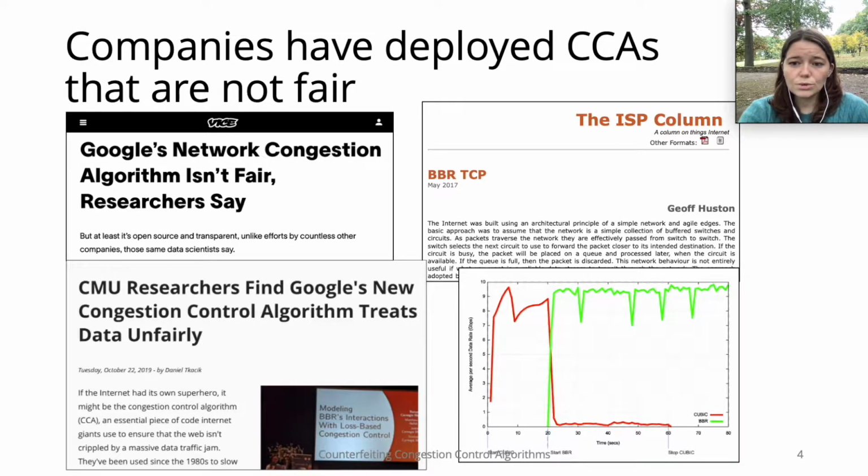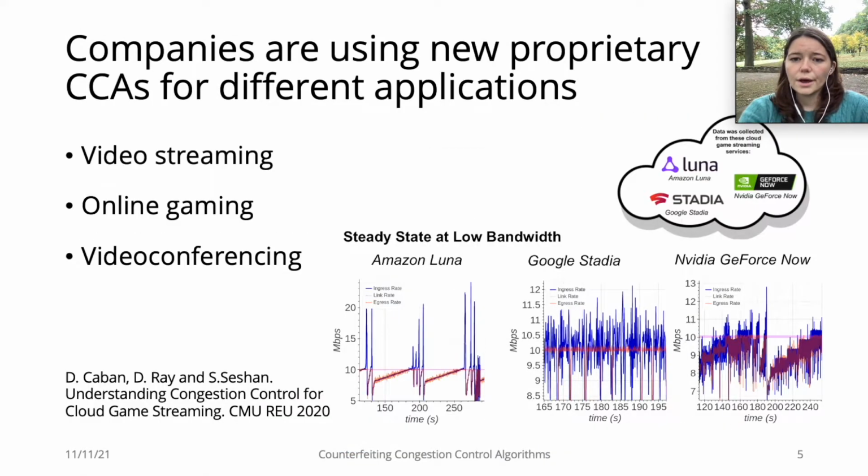2 years ago, researchers found that Google's CCA BBR was not fair, so devices accessing Google would take up more of the bandwidth than their fair share. Researchers were able to perform this kind of analysis because Google's CCA is open source. However, with new applications, a lot of new algorithms are being used in the Internet, and some of these algorithms are proprietary, which prevents us from performing the same kind of in-depth analysis we can perform on open-source CCAs.